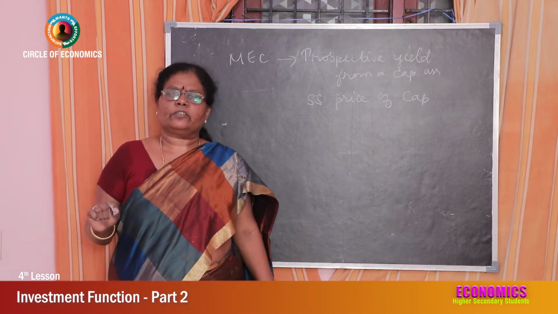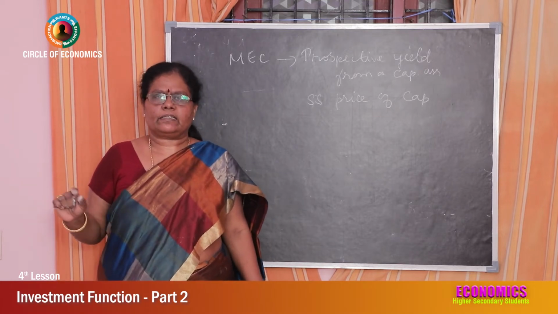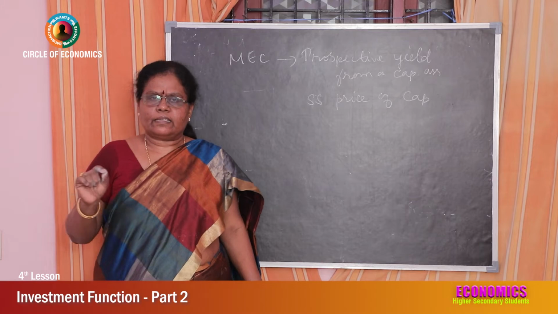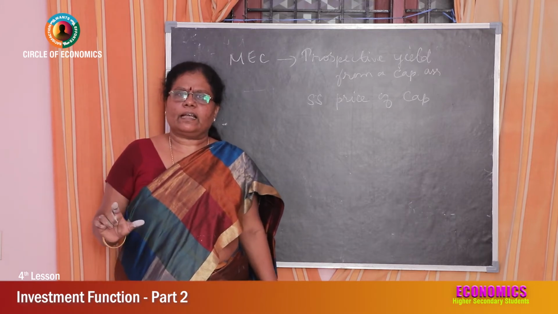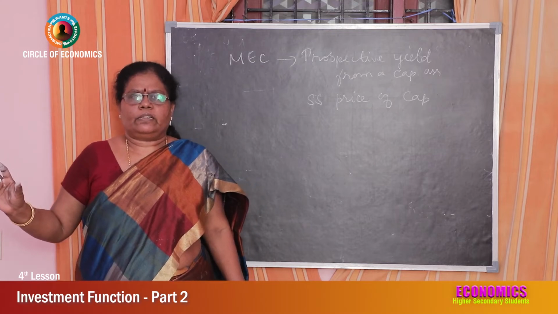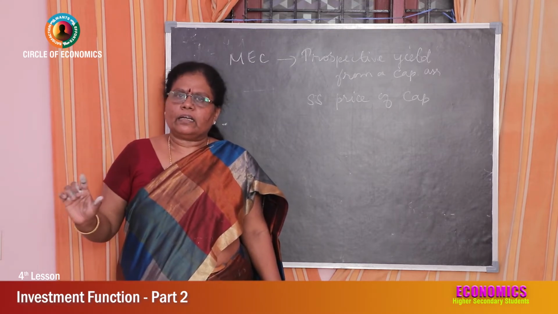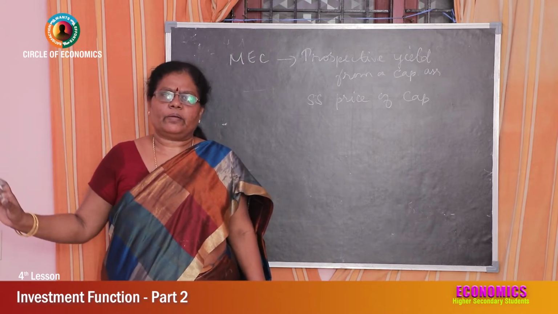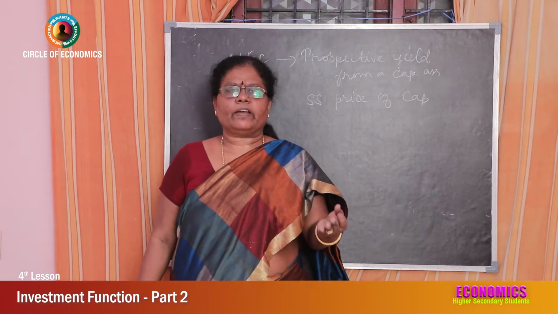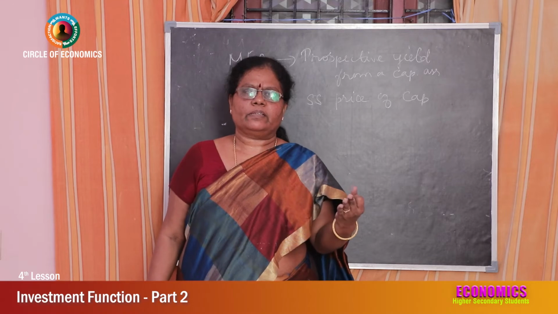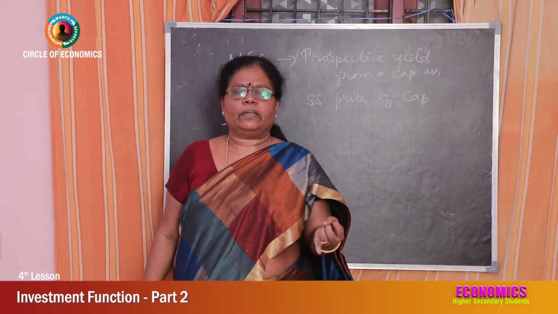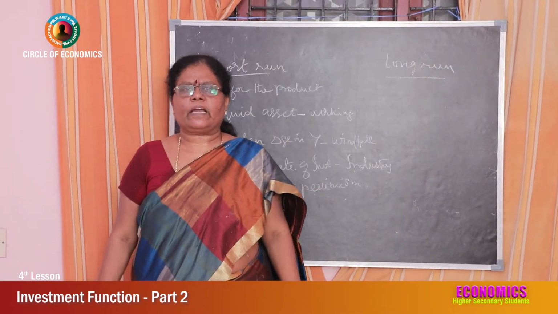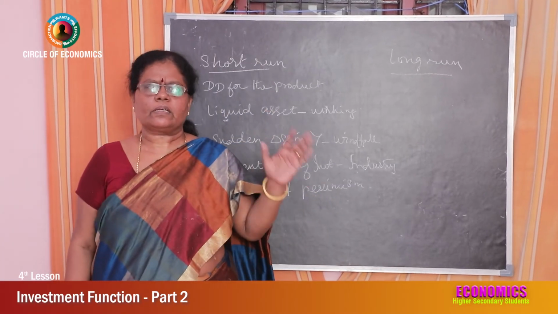So J.M. Keynes introduced this term marginal efficiency of capital in the year 1936. So according to him, marginal efficiency of capital is the rate of discount which makes the expected profitability of the income stream equal to the cost of capital. So what are the three factors on which marginal efficiency of capital depends? It is nothing but cost of capital, expected rate of return and rate of interest. Marginal efficiency of capital is influenced by short run factors as well as long run factors.